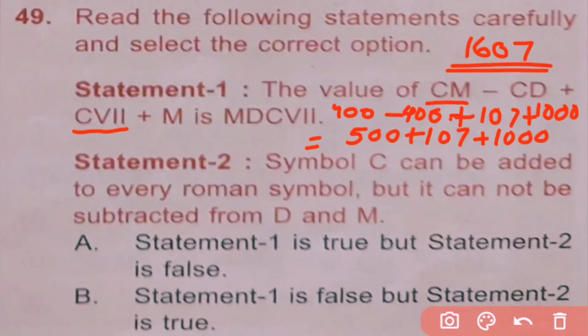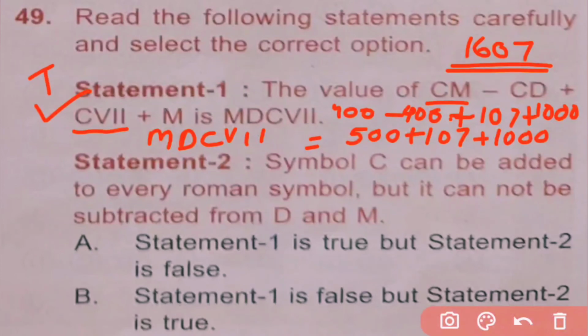So in Roman numerals it is written as 1000 means M, 600 means DC and 7 means VII. So here statement 1 is true.